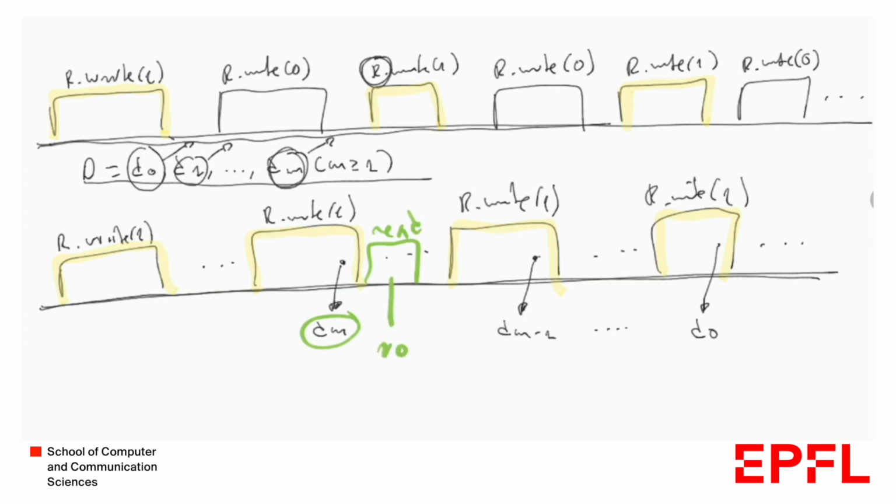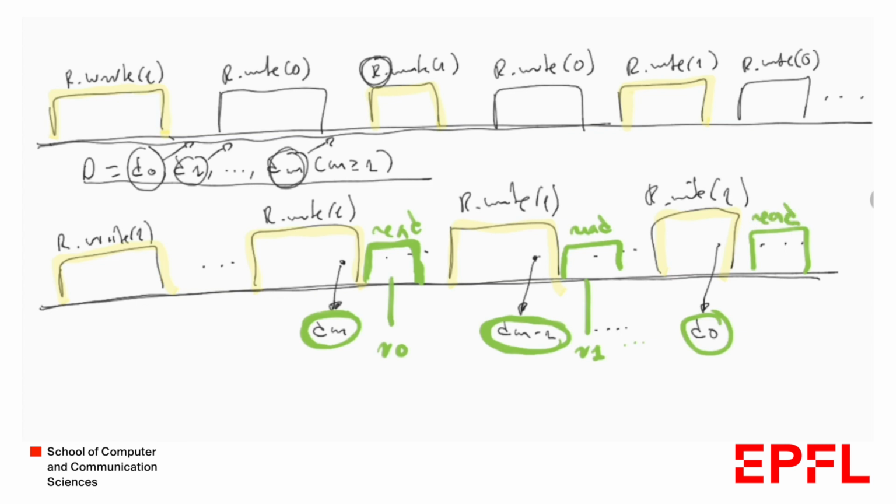So now for this Dm, we're going to inject a read operation that we're going to call R0. So this read operation, when it reads the underlying base registers, reads the state of the registers as it is in Dm. And then for state Dm-1, we inject a read operation as well that we call R1. And we keep doing this, and for D0, we have another read operation that would be Rm.